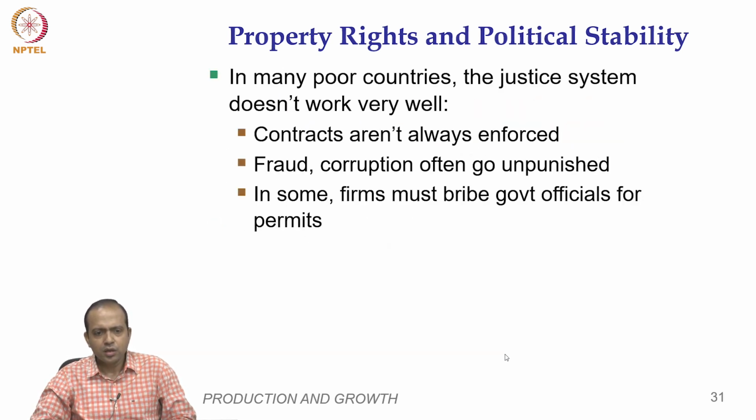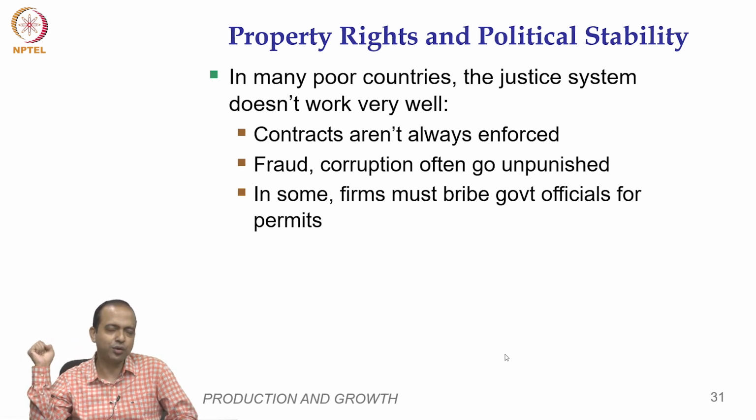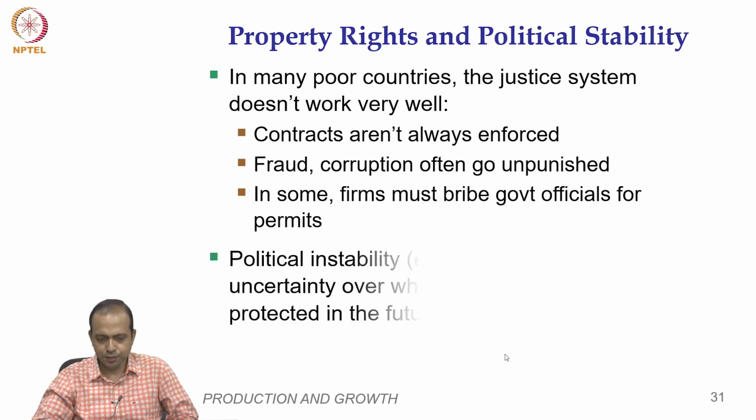Okay. So, in many poorer countries, this law and order is not enforced properly. So, contracts are not always enforced. That is why we see fraud, corruption often go unpunished. Okay. In some countries, firms must bribe government officials to get permits. If this is the case, your productivity will go down.